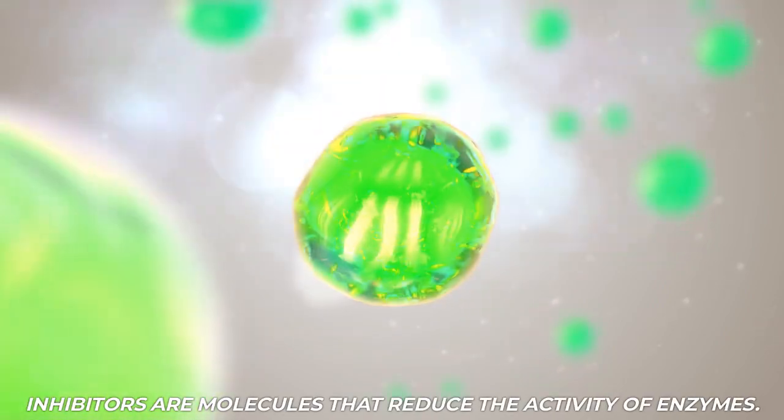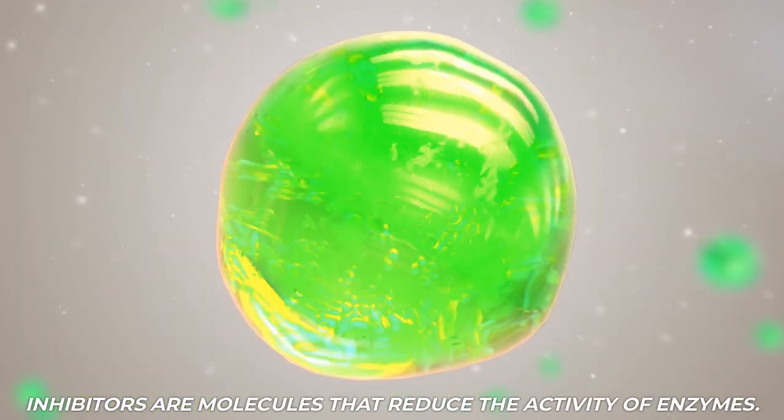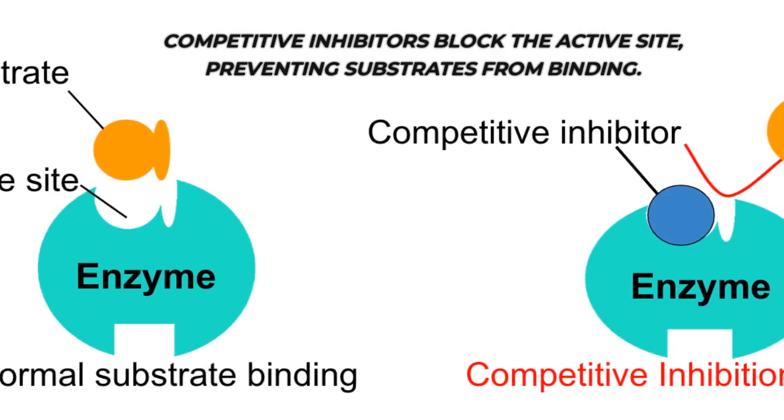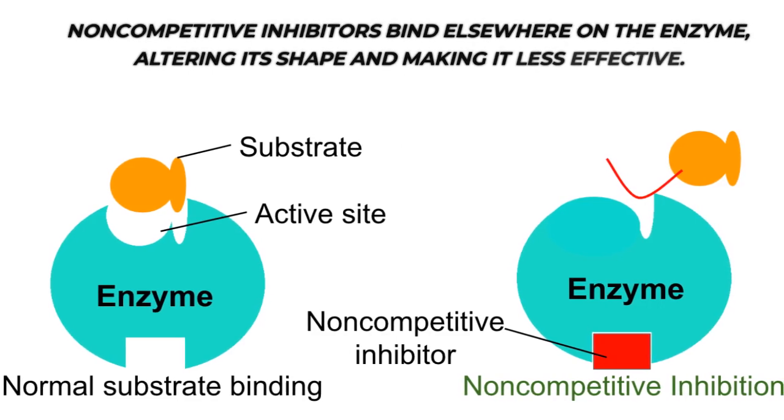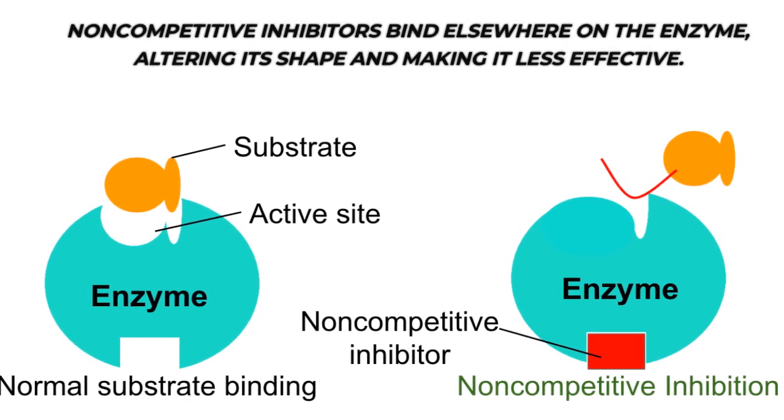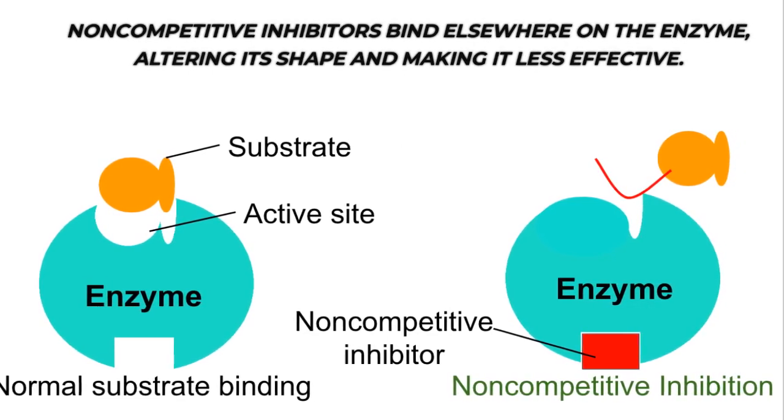Inhibitors are molecules that reduce the activity of enzymes. Competitive inhibitors block the active site, preventing substrates from binding. Non-competitive inhibitors bind elsewhere on the enzyme, altering its shape and making it less effective.